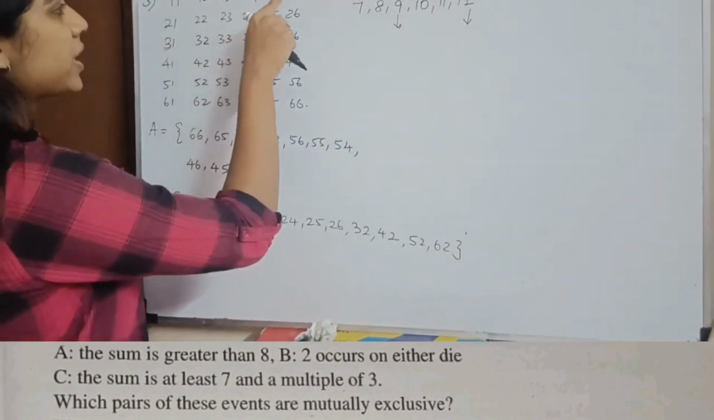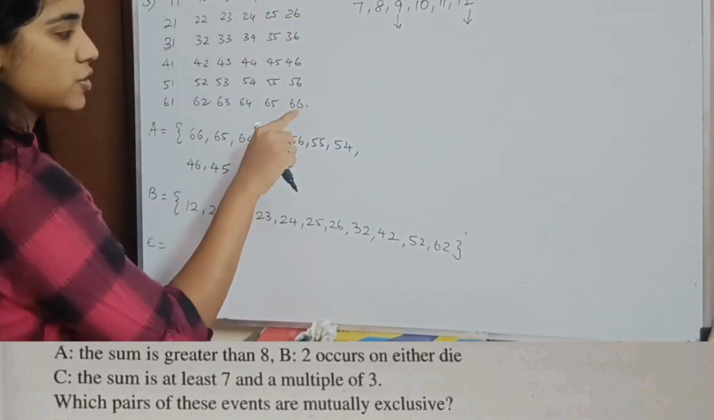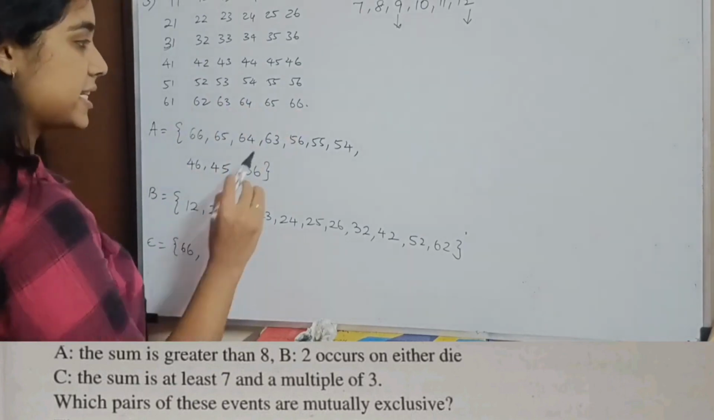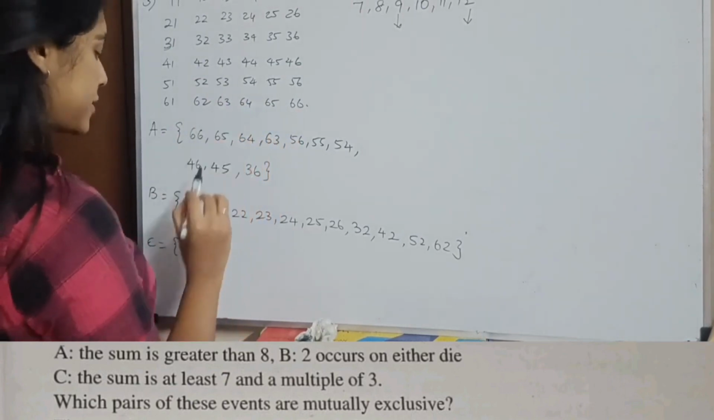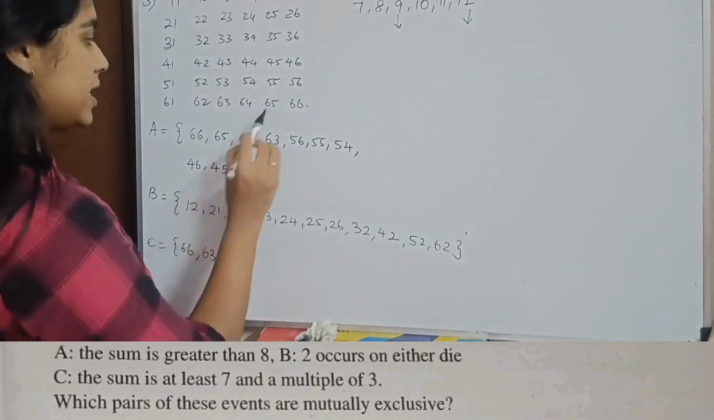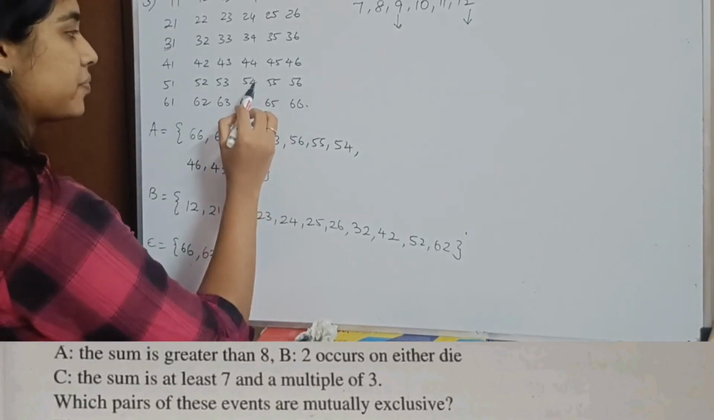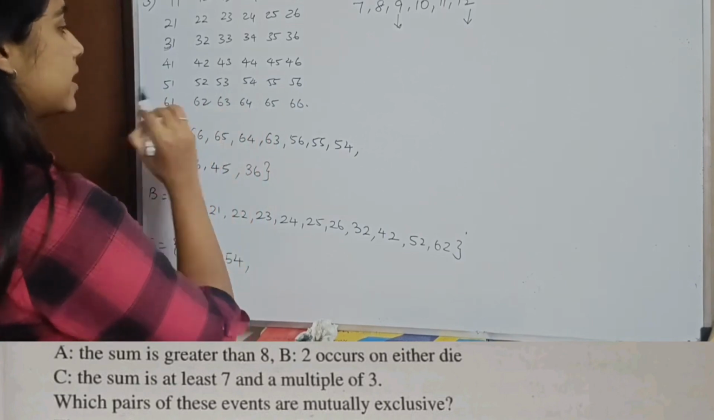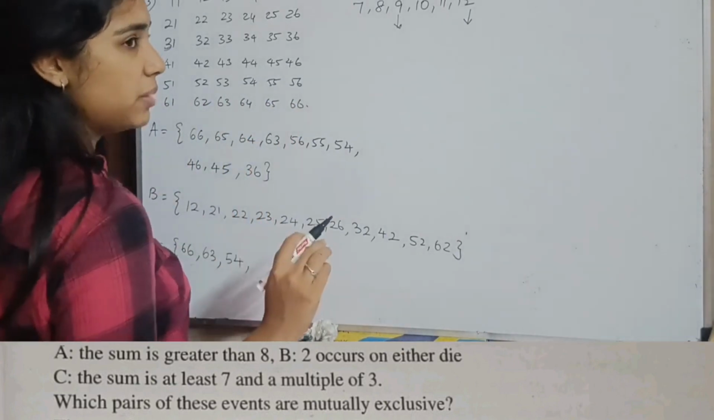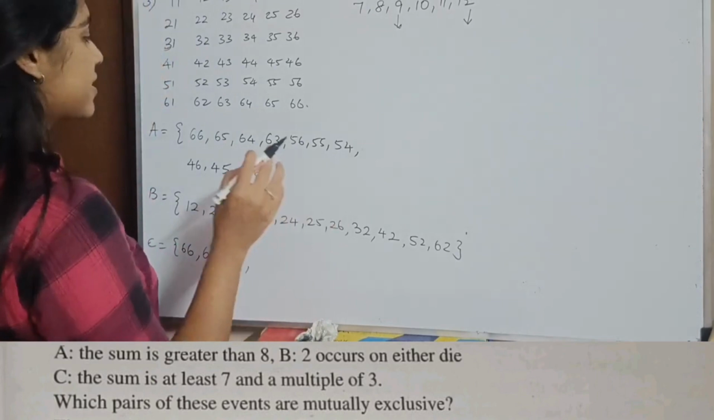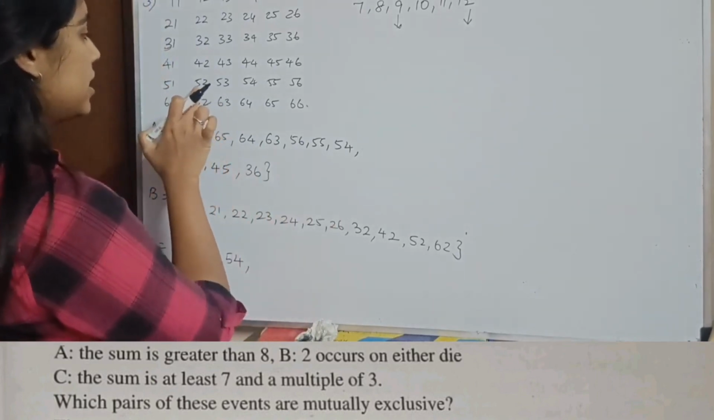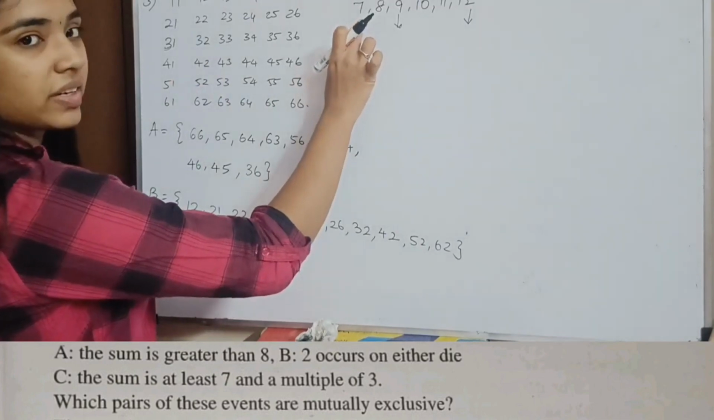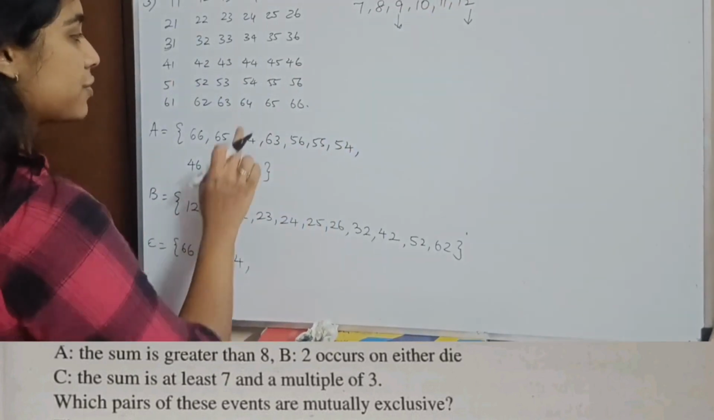So it will be the last line. 6 plus 6 is 12, so I have 6 comma 6. Then I have 6 plus 3, which is 9. When that line ends, I have 5 plus 4, 9. What else? Nothing else. It has to be a multiple of 3, but the sum has to be at least 7. So I am not taking 5 comma 1, because the sum is 6. The sum has to be at least 7, which means 7 and above. Correct? So 5 4 ends.